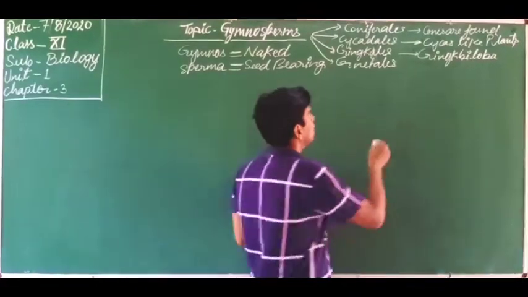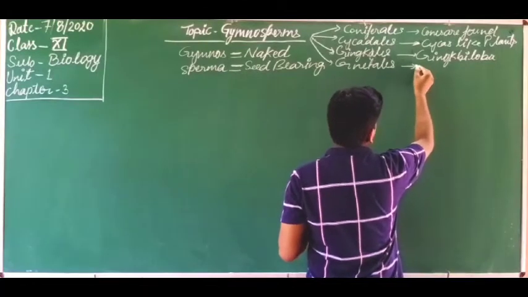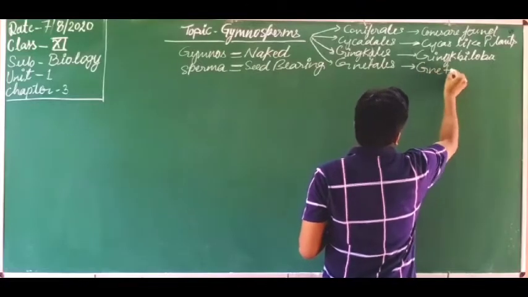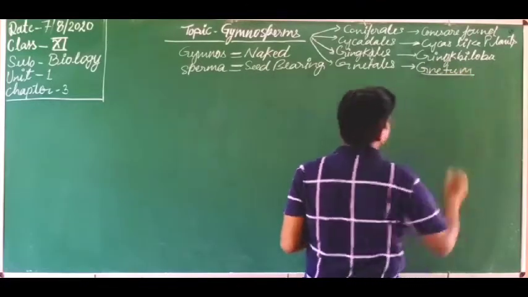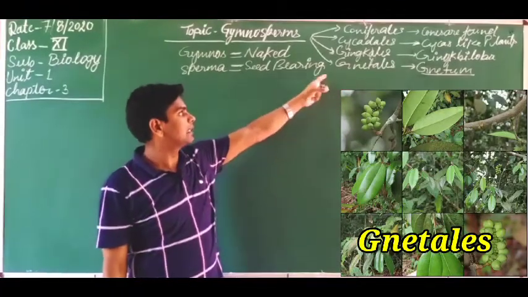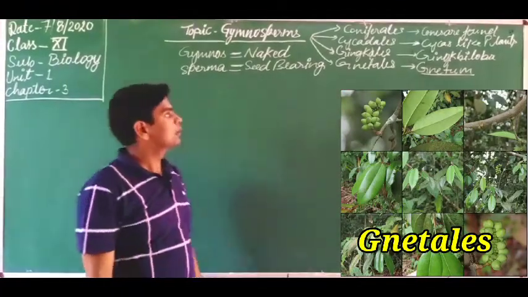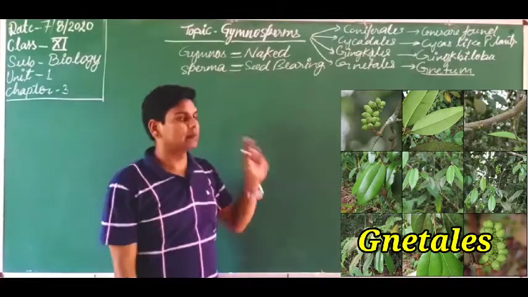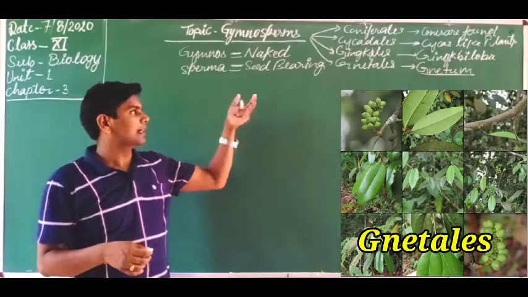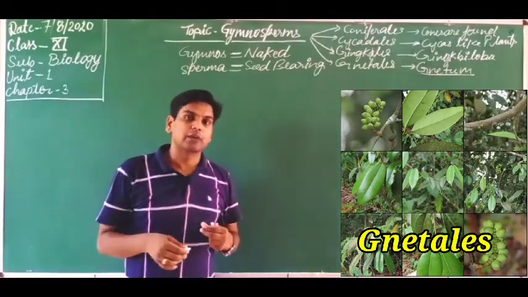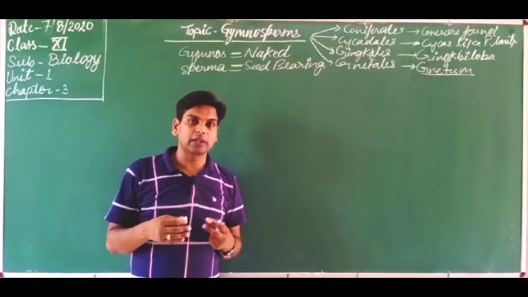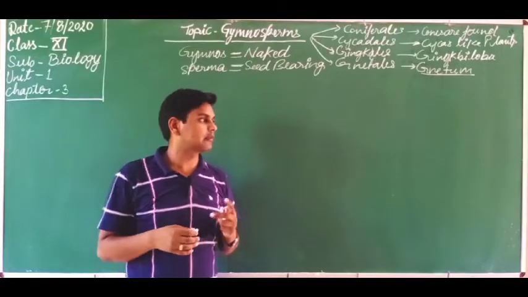Gnetales is the category to which Gnetum belongs, and plants like it are placed here. Got it? Dear students, these are the 4 categories of the gymnosperm. Classification we do not have to discuss more; in the syllabus we just study the general description of the gymnosperms.